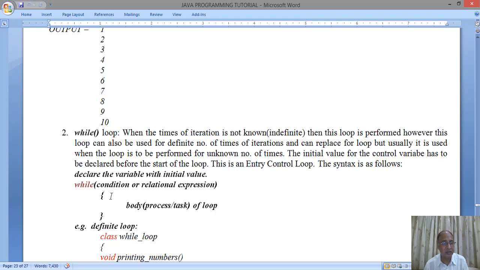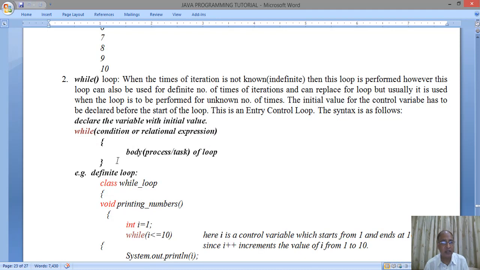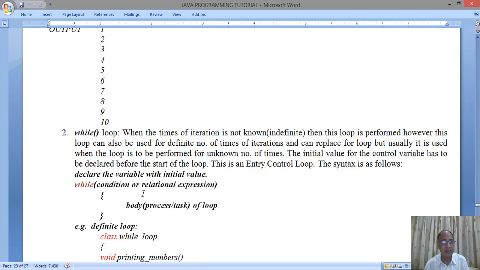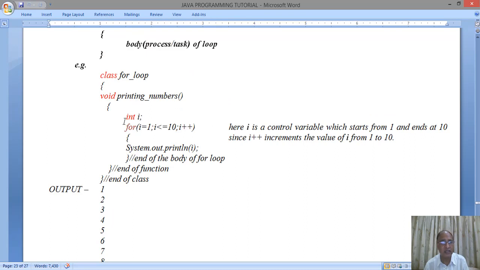As we had the body of the loop in the for loop, we have the body of the loop in the while loop also. For example, we have a definite loop over here: class WhileLoop, void printing numbers, int i is equal to 1. Now you see here, we have initialized the value of i to 1, whereas in the for loop, we have not initialized any value. Only the variable is given, the number is not initialized over here.